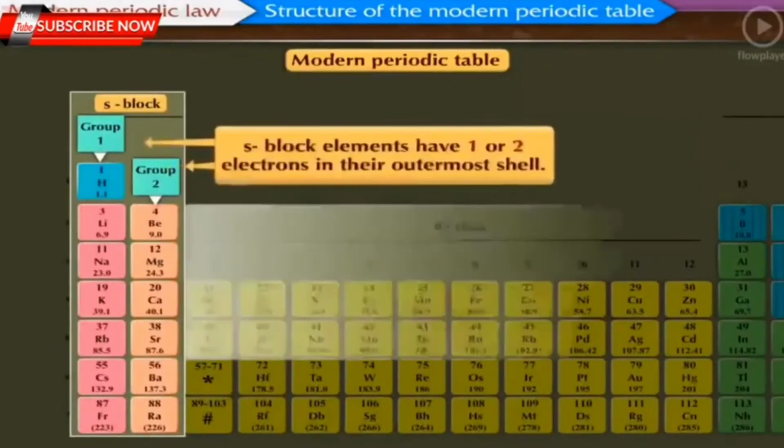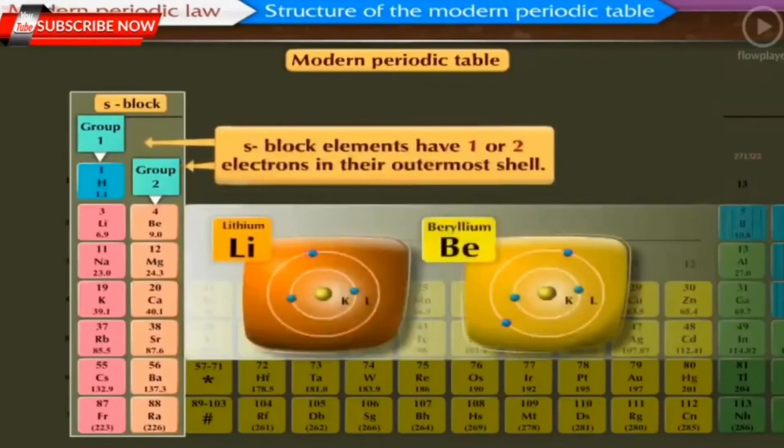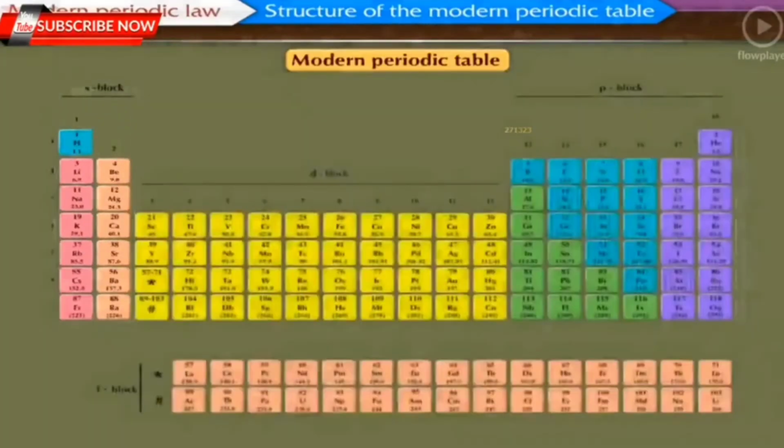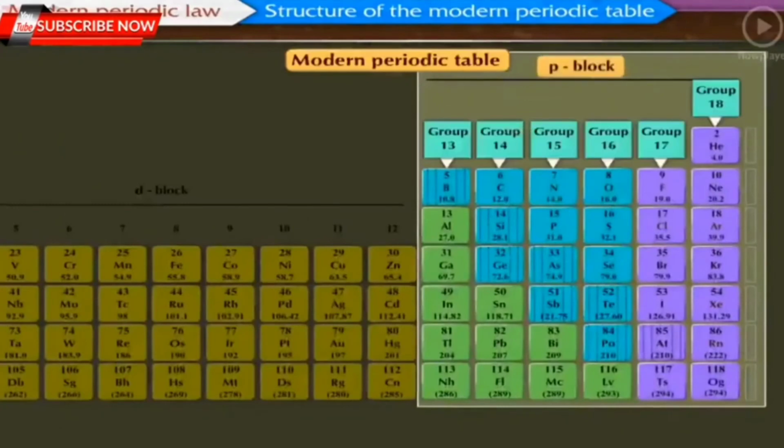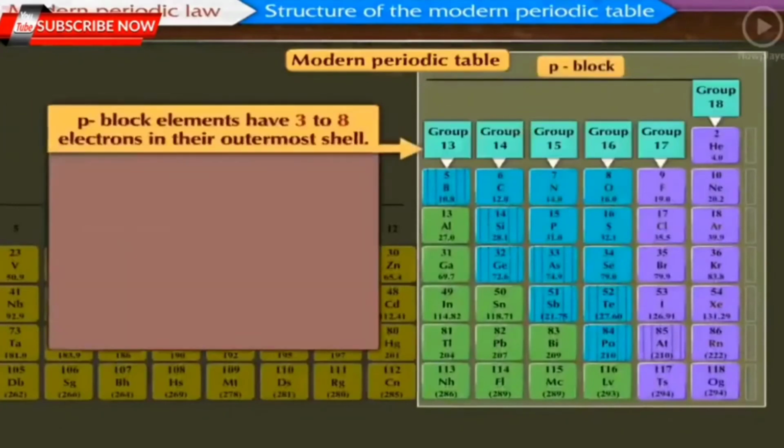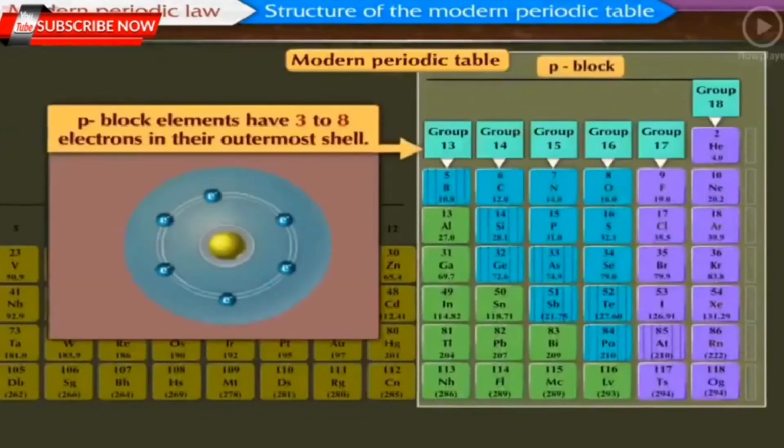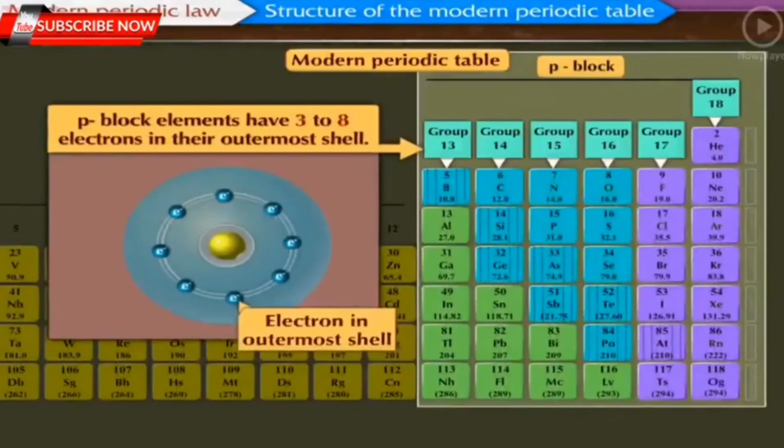Elements in this block have 1 or 2 electrons in their outermost shell. All these elements, except hydrogen, are metals. The groups 13 to 18 constitute the P block. Elements in this block have 3 to 8 electrons in their outermost shell.